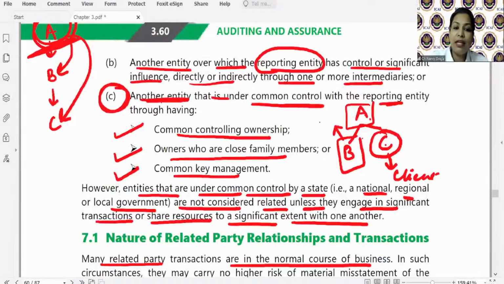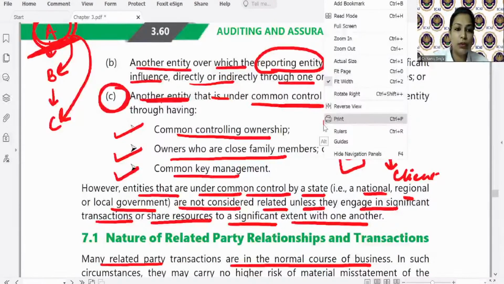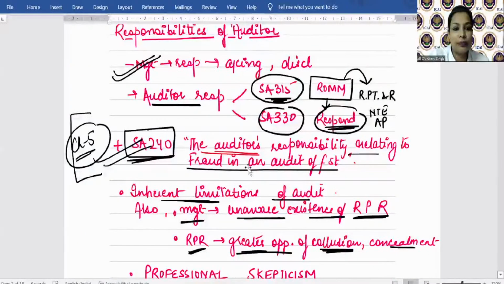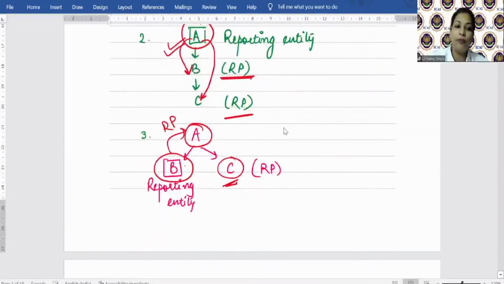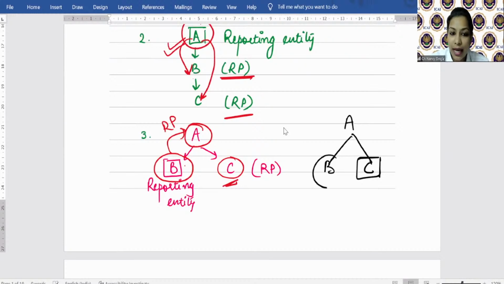Okay? Or let's say B is having directors, let's say, just a minute, let me take you through that word file. So A, B, and C. So this is the reporting entity. It is under direct control of another entity. Other entity is what?